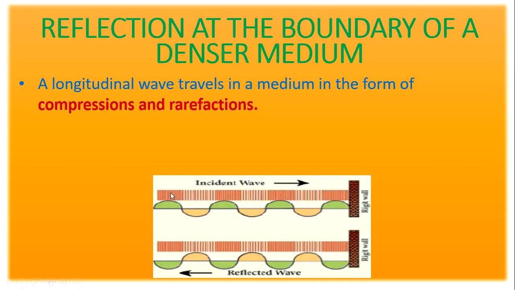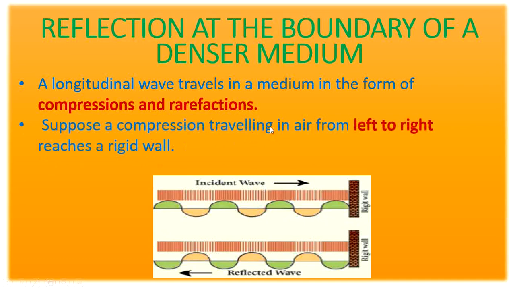So a longitudinal wave travels only in the form of compressions and rarefactions. See here: compression, rarefaction, compression, rarefaction, compression, rarefaction, and then compression.